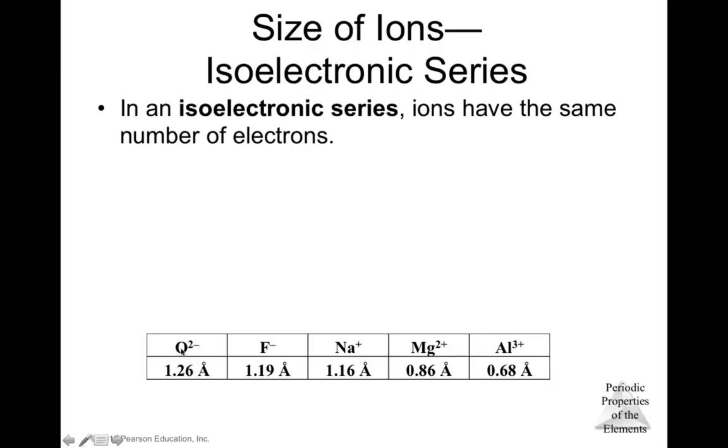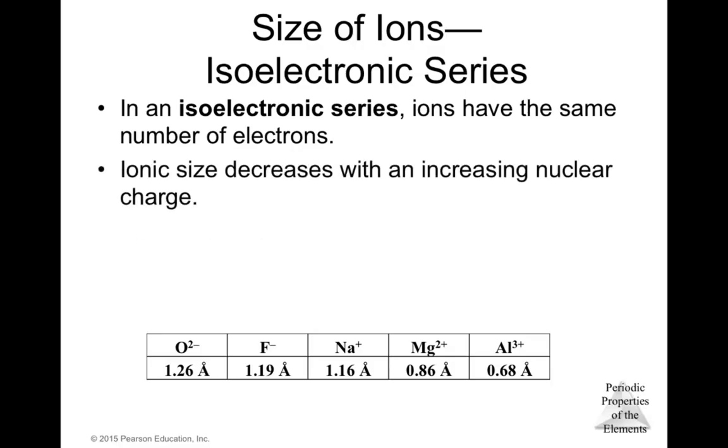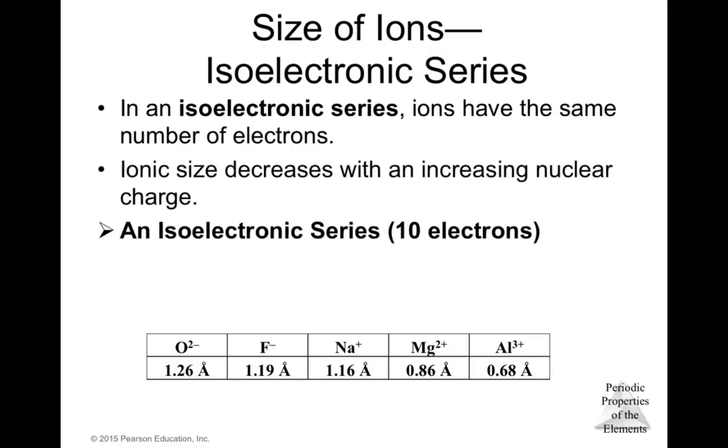So oxygen has an atomic number of 8. So in a way that we can have, for example, 10 electrons, we need to add 2 electrons. So that's why oxygen is -2. Fluorine is 9. So we add one more, and it's 10. Sodium has 11, so we need to remove one in a way that we can have 10 electrons in sodium, so that's why the ion is +1.